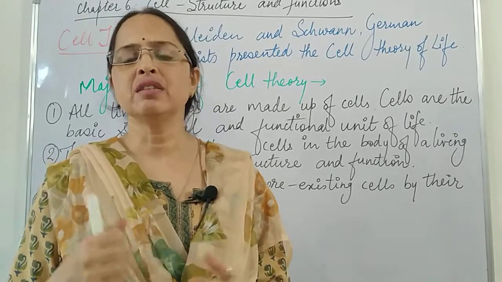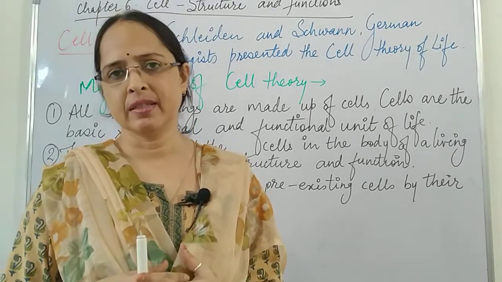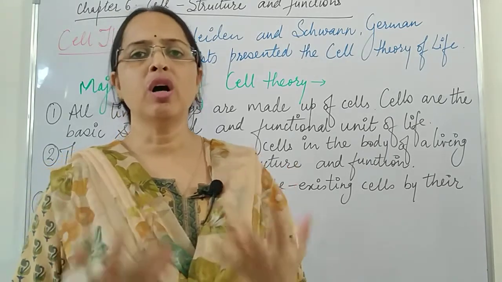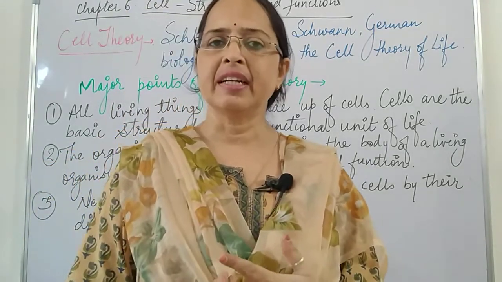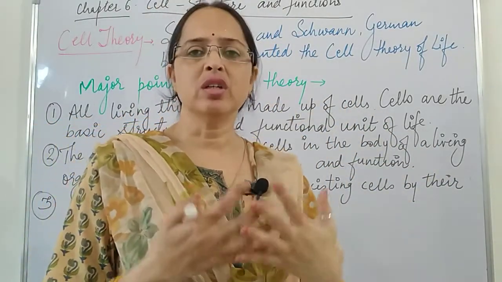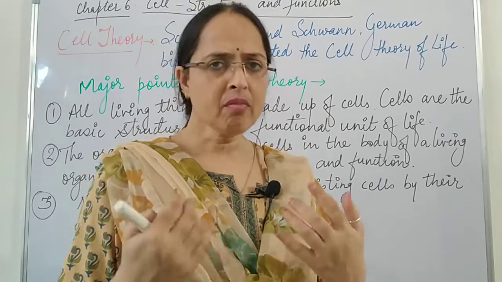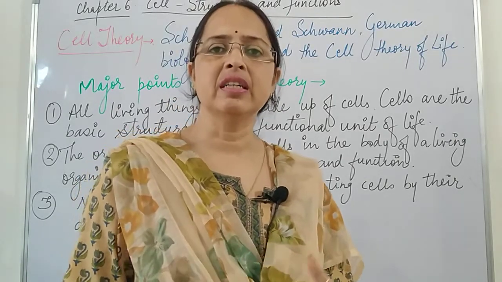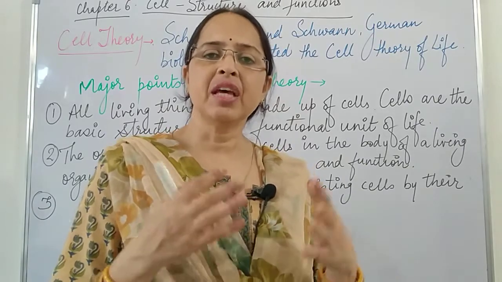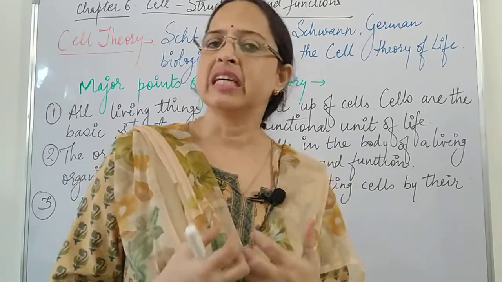Different scientists worked on different cells, and out of all these scientists, two scientists, Schleiden and Schwann, the German biologists, studied the cell individually and they proposed the cell theory.